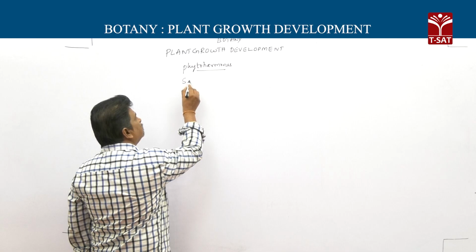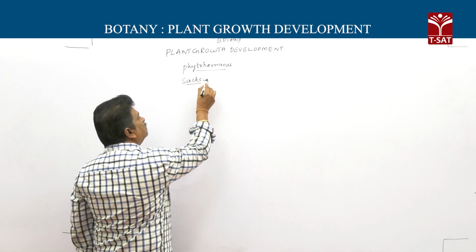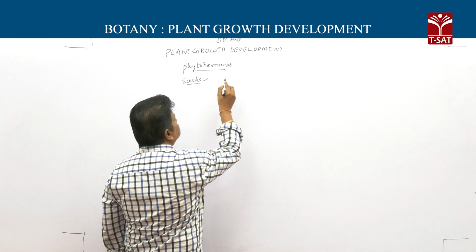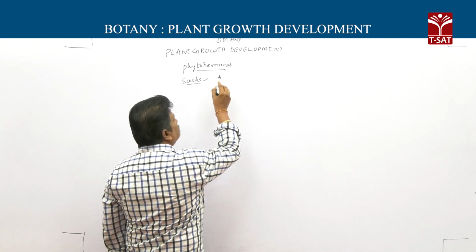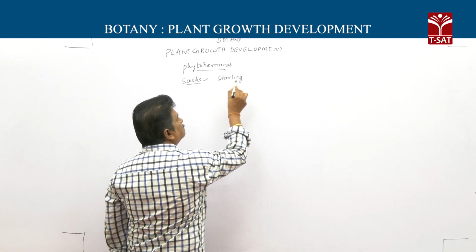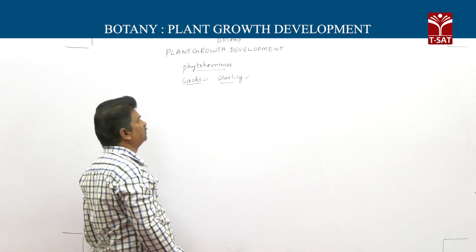Previously they were also called chemical messengers. The presence of chemical messengers was first reported by Sachs. For these chemical messengers, the term hormone was given by Starling.